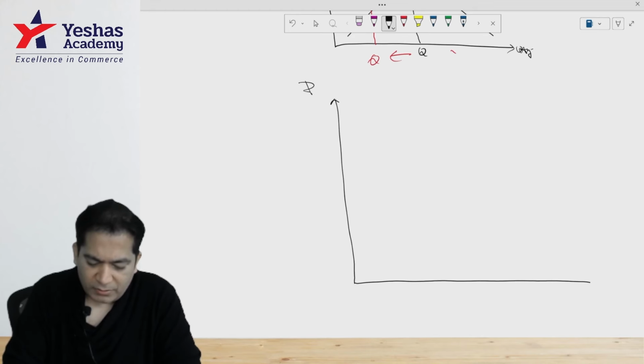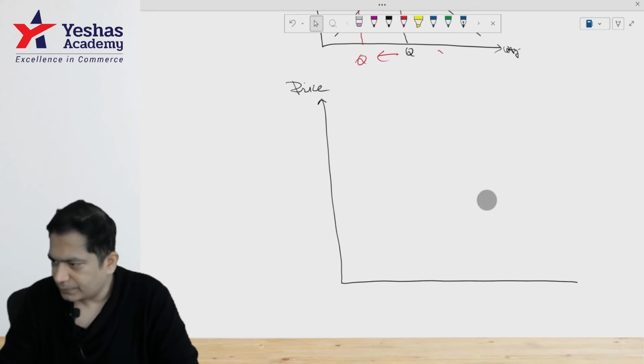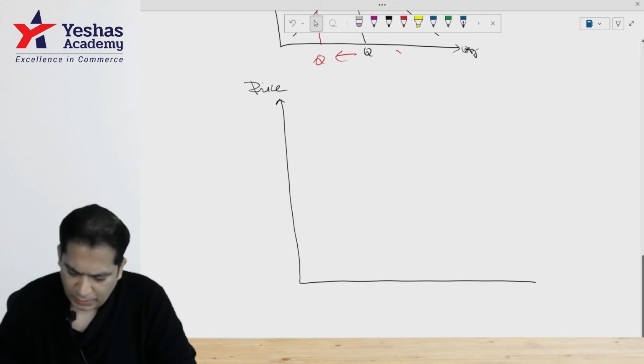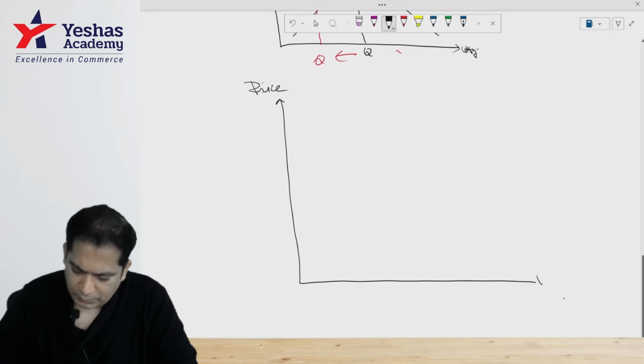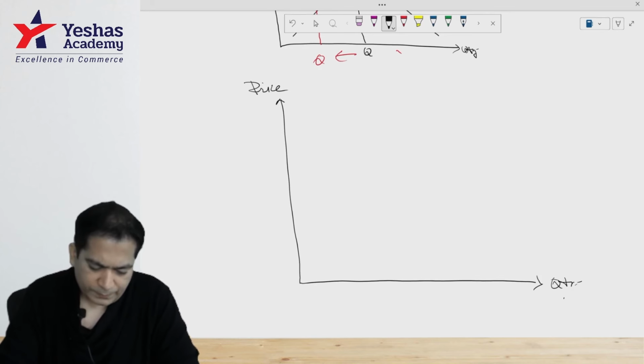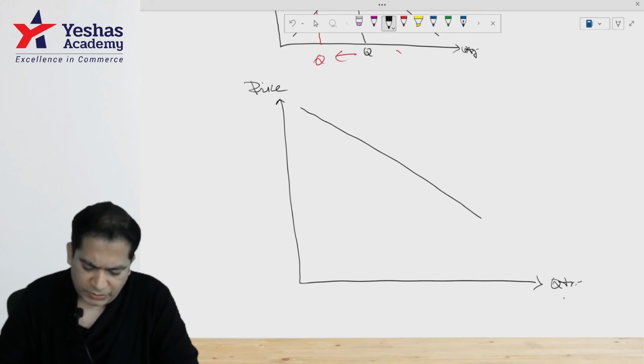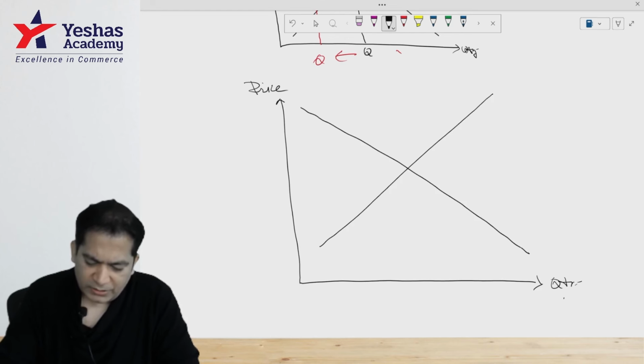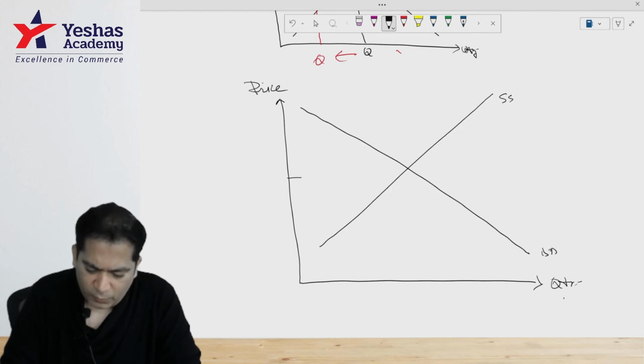Let's say I have price over here and quantity over here. So this is your demand curve and this is the supply curve. This is the equilibrium price and equilibrium quantity.